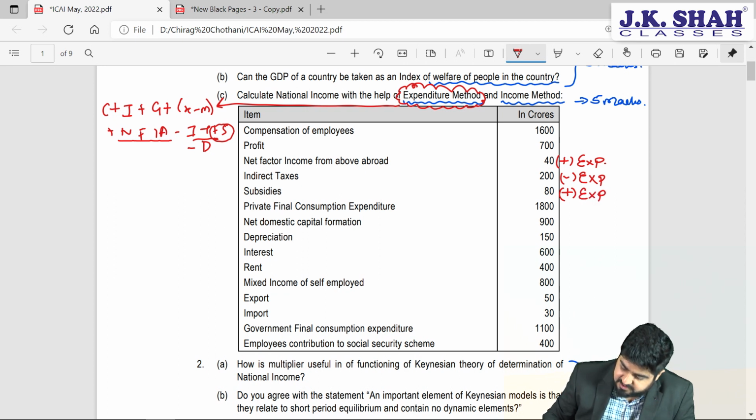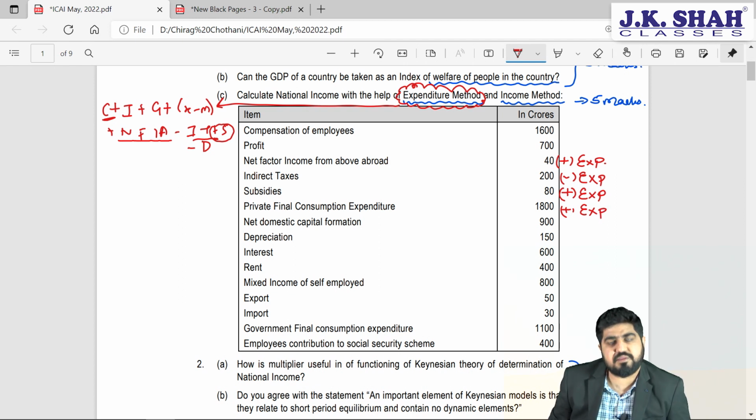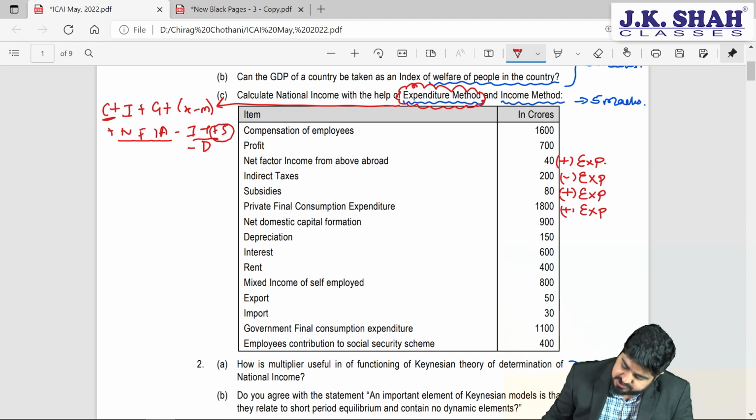Private final consumption expenditure. This is C, right? So private final consumption expenditure we need to add. So this will be our addition as per expenditure method. Net domestic capital formation. Well friends, this is our investment amount. So this will be added in expenditure method.